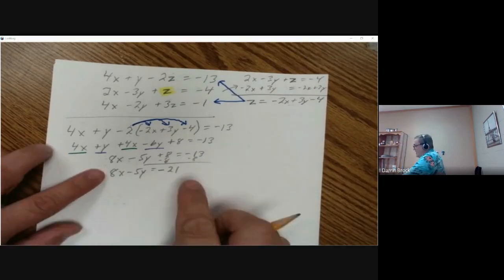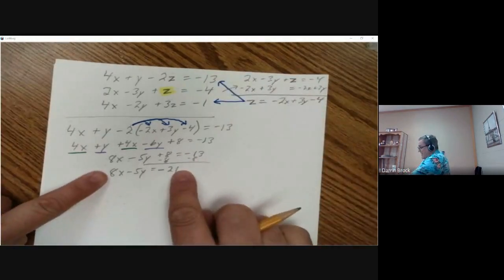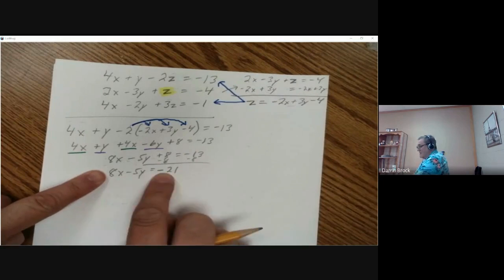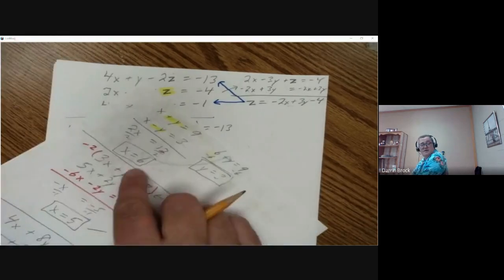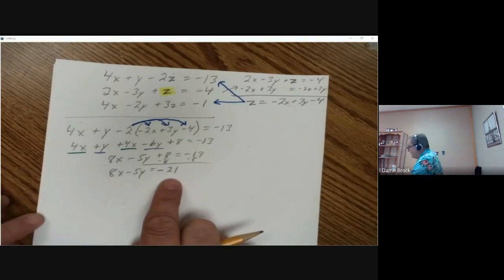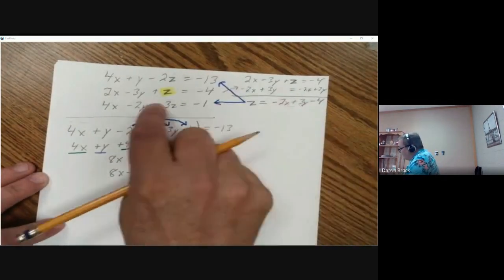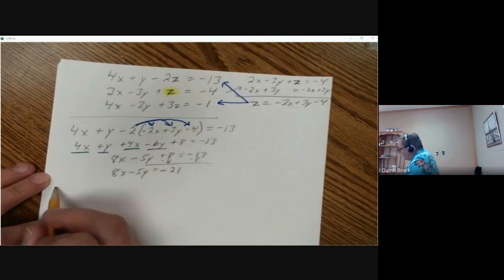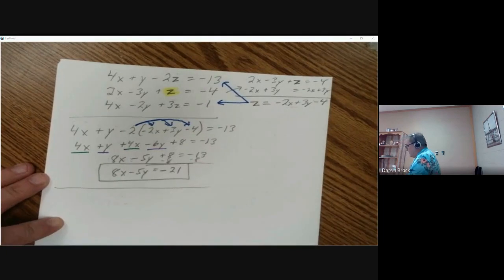So we have taken this equation and eliminated one variable, and we have it down to just two variables, like we were doing on the other page when we had two variables and two equations. We've done the same thing here. So that was into the first one. Let's do the second one the same way. I'm going to stop right there and circle that. I don't want to lose it because I'm going to need it in a minute.